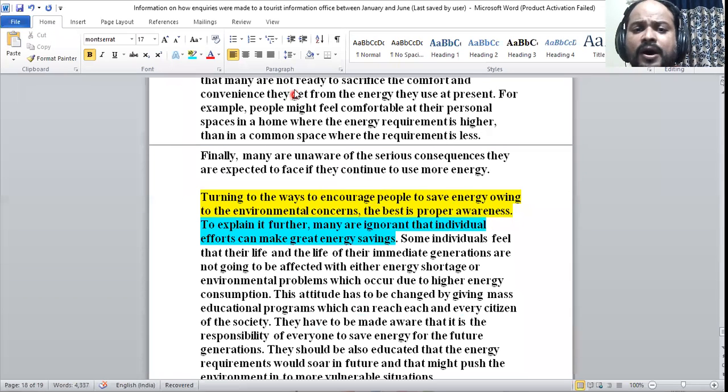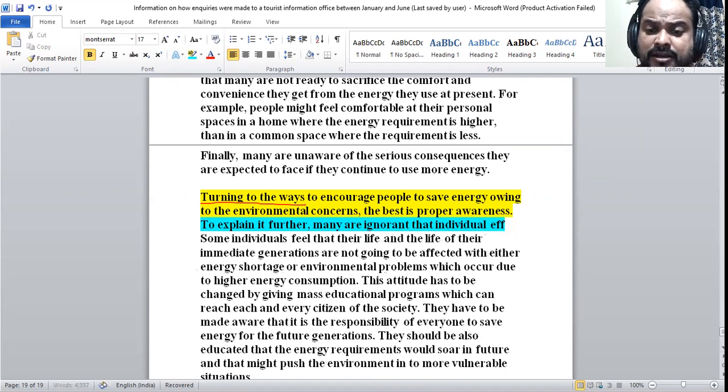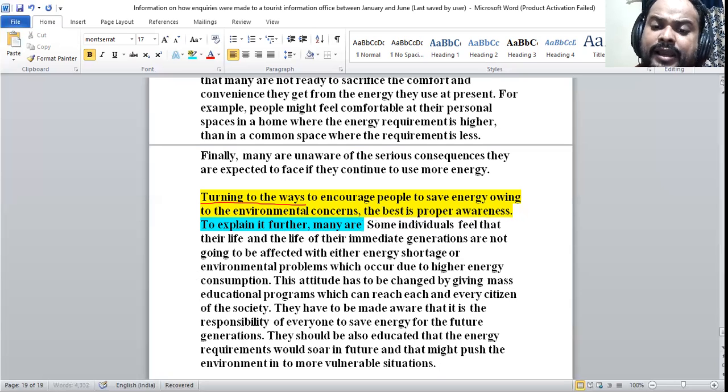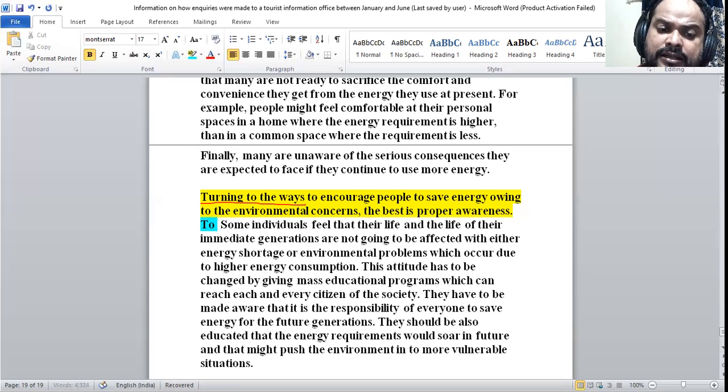And whenever we go ahead with the solution, turning to the ways to encourage people to save energy owing to environmental concerns, the best is proper awareness. Here I would like to mark one particular sentence to explain it further: many are ignorant that individual efforts can save energy. This is already mentioned, so I don't need this sentence here. I'm going to erase it because related things are already mentioned, and I don't think it is relevant. So I cancel this sentence.